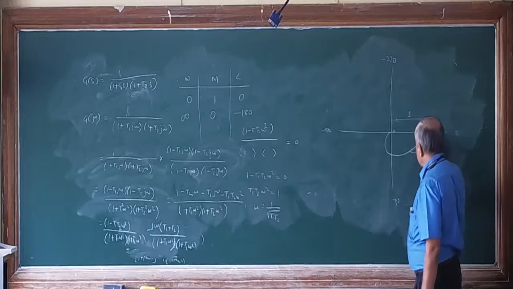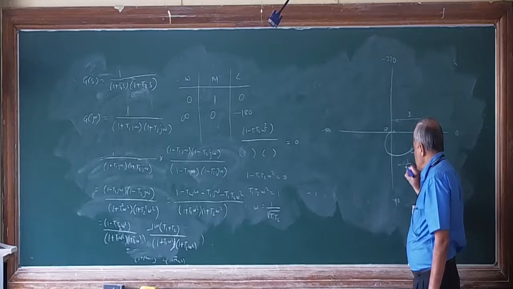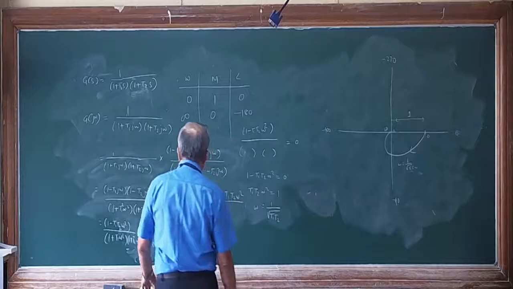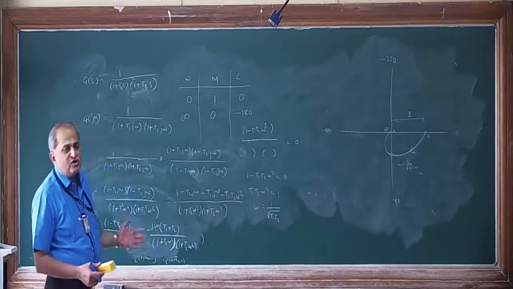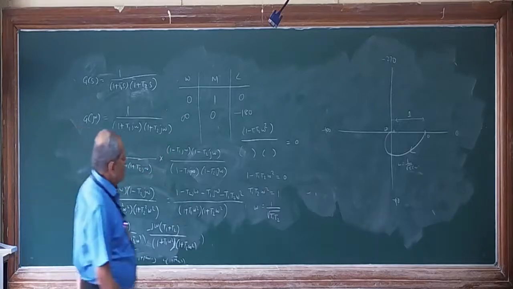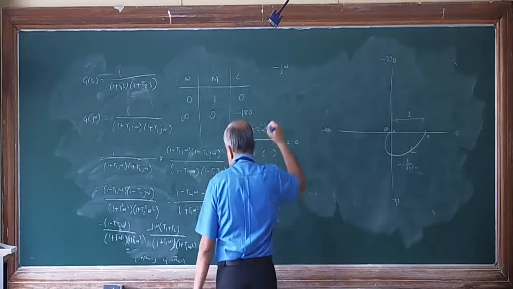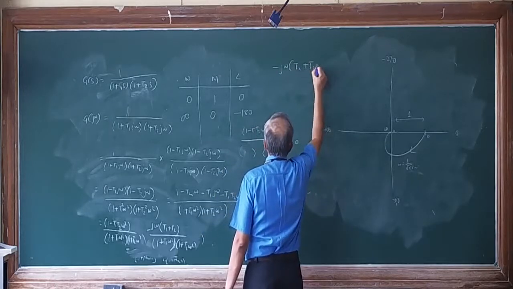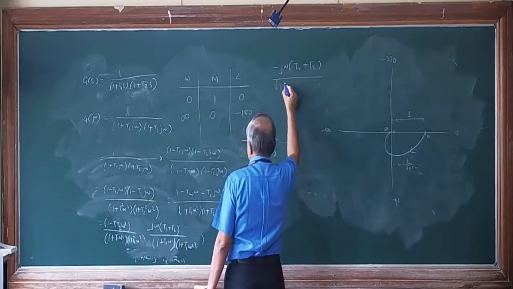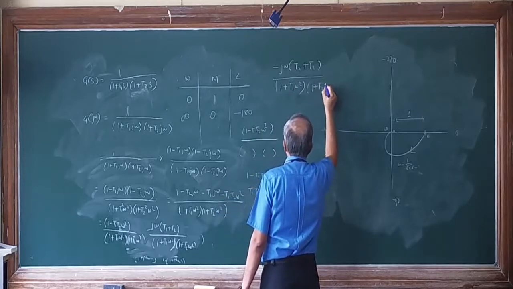So here the omega value is 0, here the omega value is infinity, here the omega value is 1 upon root T1 T2. Now put this value of omega, 1 upon root T1 T2, into the imaginary part to get that imaginary coordinate. So the imaginary coordinate will be minus j omega into (T1 plus T2), divided by, this is the imaginary part, (1 plus T1 square omega square)(1 plus T2 square omega square).